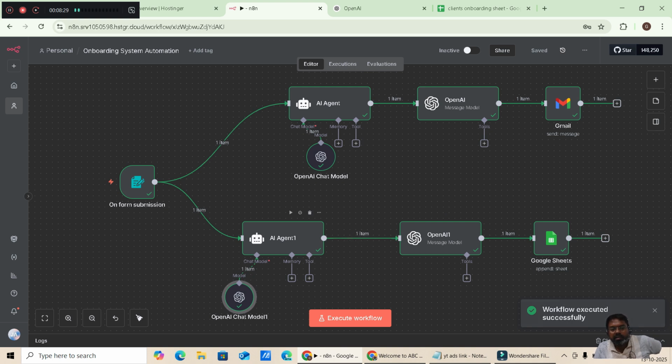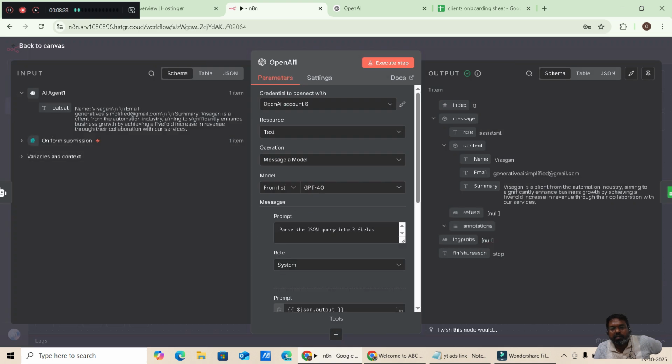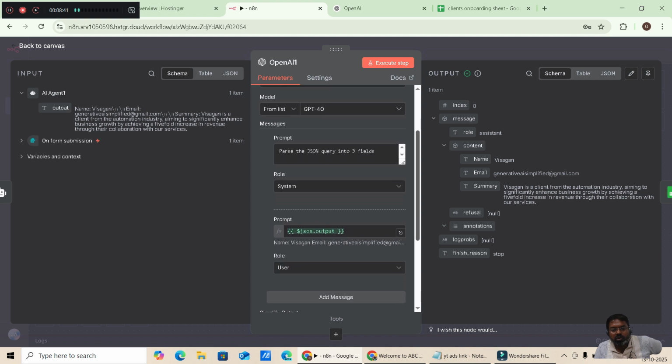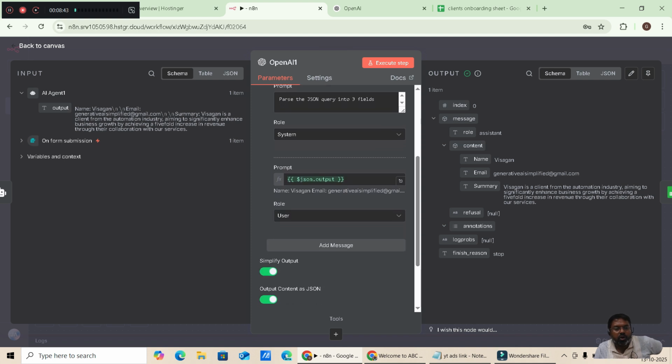And after this AI agent, it's the same OpenAI model. I am giving it for message or model, OpenAI account 6, pass the JSON query in 3 fields. What are the 3 fields? I am giving the output prompt. This output prompt, I am copying it and dragging it over here. That's fine.